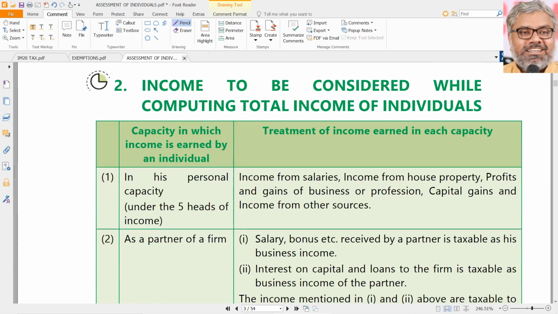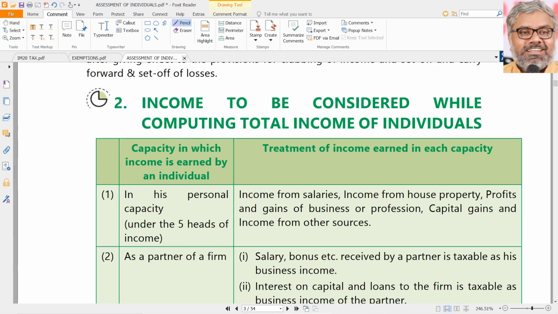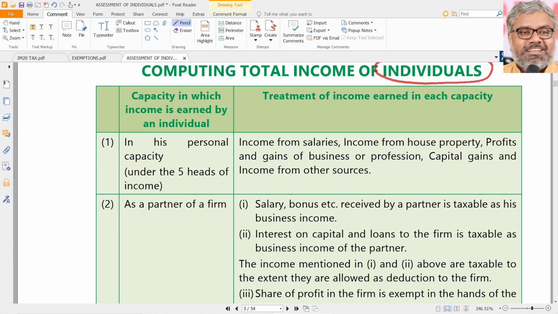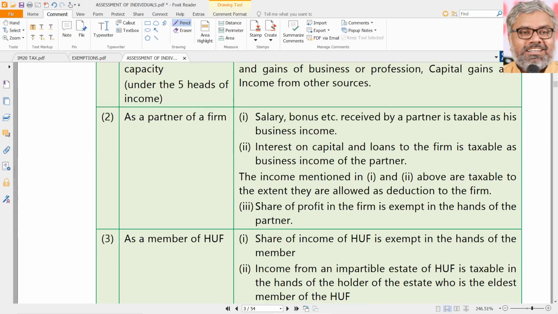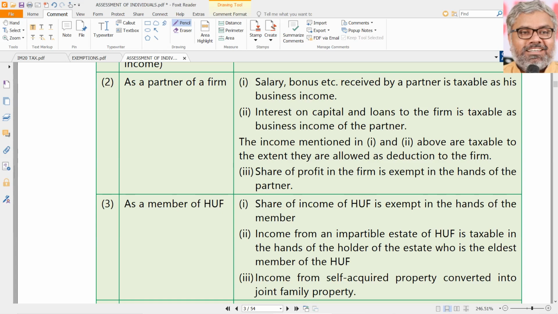The same thing is mentioned here also, because particularly here we are going to focus on individuals. So if an individual is earning income, the 5 heads of income definitely will be aggregated. But certain items, like if the person is receiving certain incomes as a partner of the firm, then we need to also identify this particular provision, which we know already: the salary, bonus, etc. received by a partner is taxable as business income. In the same way, interest on capital and loans to the firm also is taxable as business income of the partner.